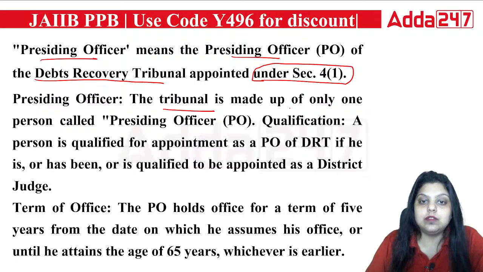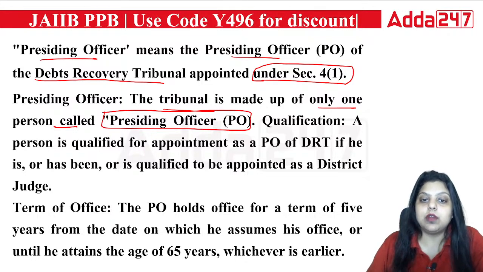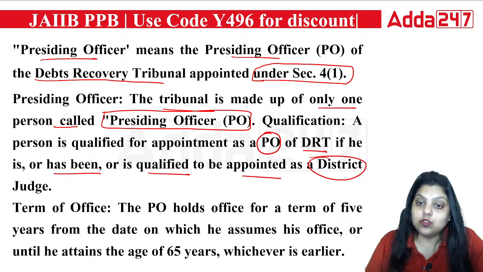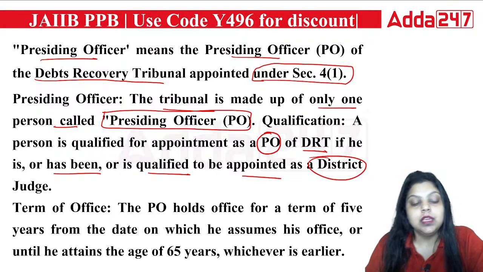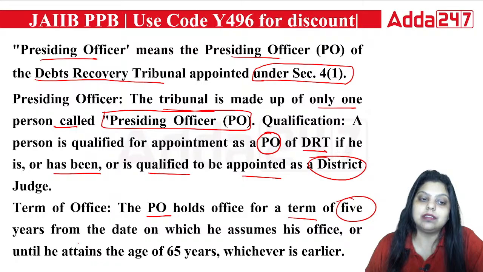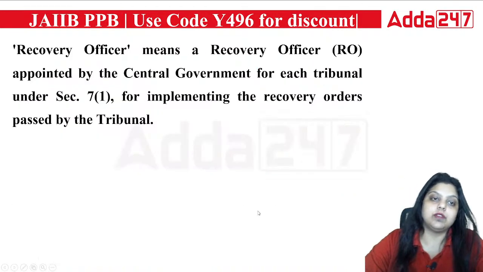Now the tribunal is made up of only one person called the presiding officer, and the qualification is that a person is qualified for appointment as presiding officer of the DRT if he is or has been or is qualified to be appointed as a district judge. If a person is qualified to become a district judge, he can be appointed as a presiding officer. So what is the term of office? The presiding officer holds office for a term of 5 years from the date on which he assumes his office or until he attains the age of 65 years, whichever is earlier. Accordingly, the term of office will be decided.